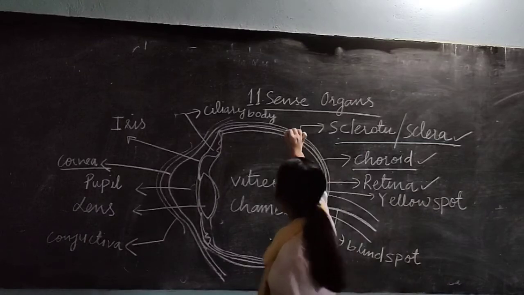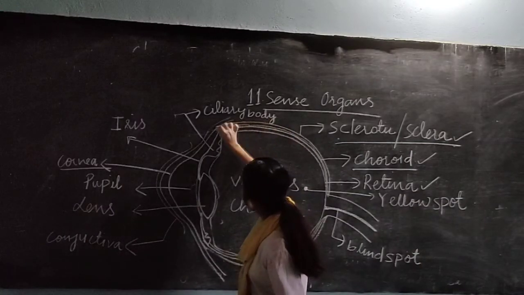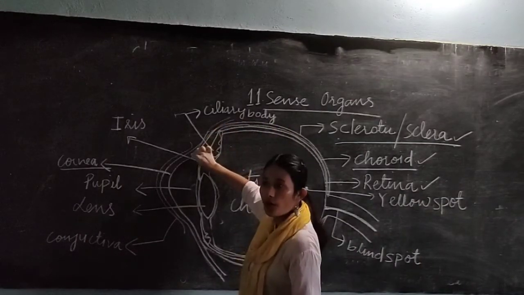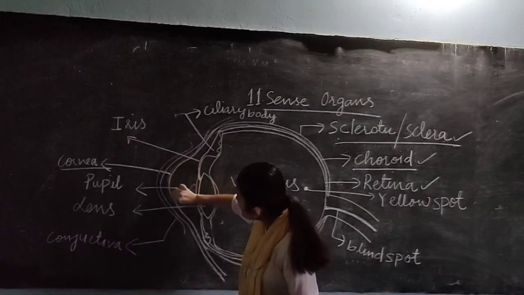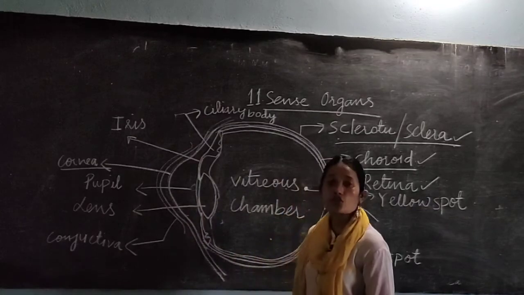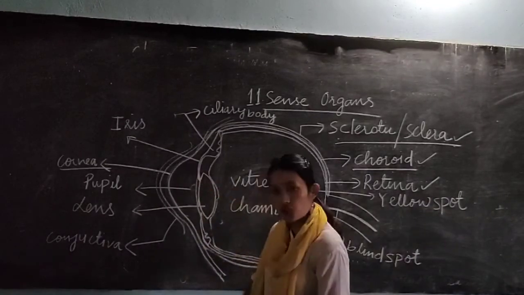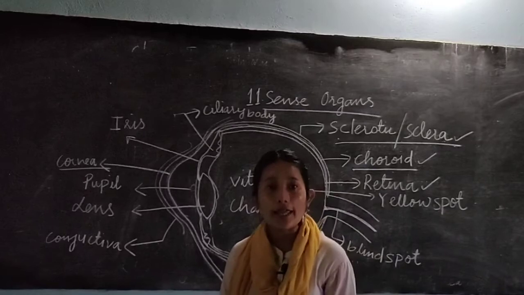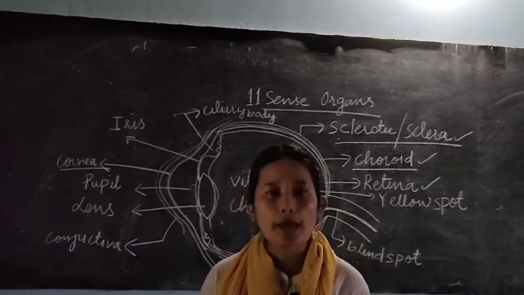But as the sclera extends forward, it bulges, becomes curved, and also becomes transparent. Near the iris region, near the colored part of your eye, it becomes transparent.